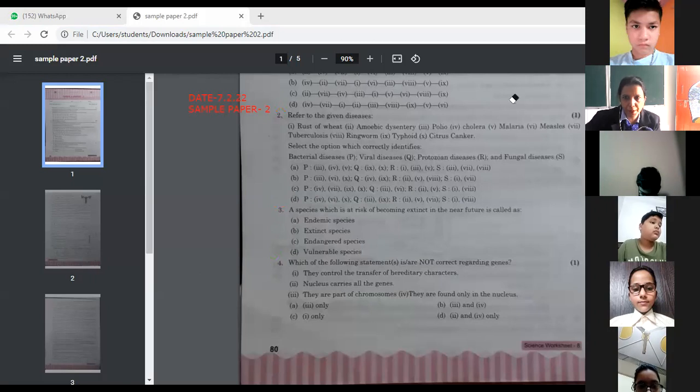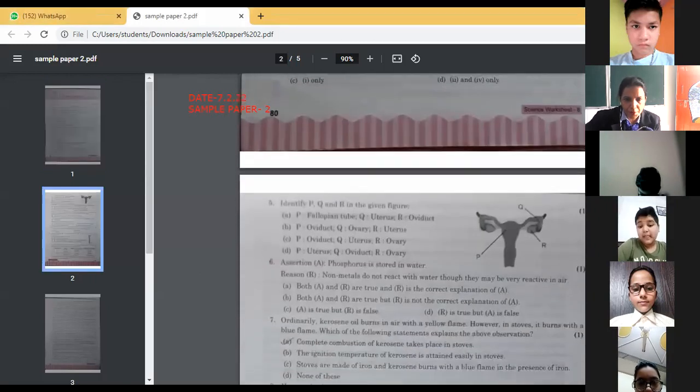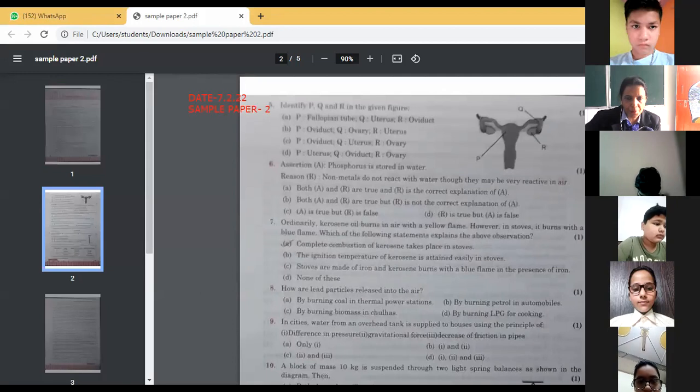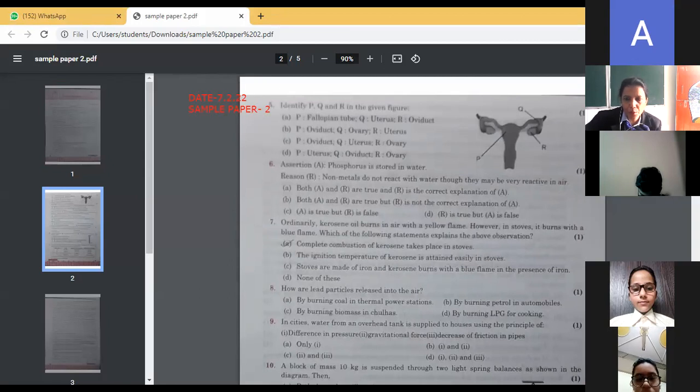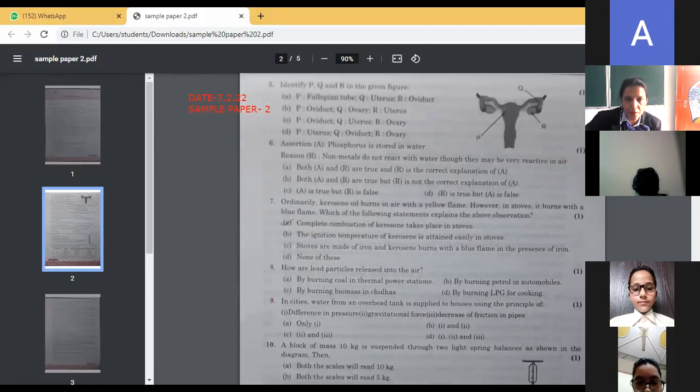Afterwards, let's move to the next question on the next page. Question number 5. This is in the syllabus chapter: identify P, Q, R in the given figure. This is the reproduction chapter, so you can skip it. What about 9? Yes, 9 is there. Sorry, 6 is there, assertion and reason. Read this question carefully. Put a cross on this, and we will go to question number 6.